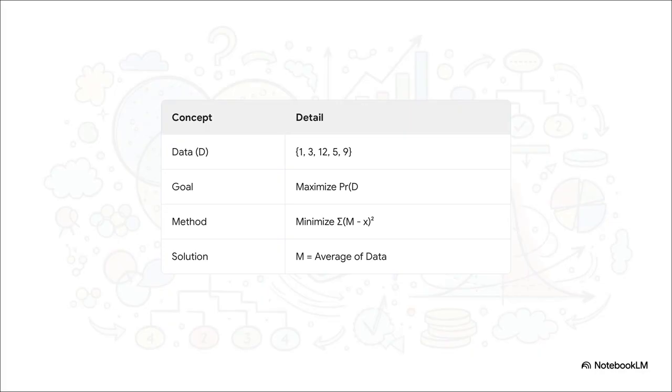Let's see how this works. Imagine we have this simple set of data points here. Our goal is to find the best possible model, which in this case is just a single number that explains this data. Now, if we assume the data was created with some random bell curve noise, it turns out that finding the model with the maximum likelihood is mathematically the exact same thing as finding the number that minimizes the squared distance to all the data points. And what number is that? You guessed it. In this very common case, the solution is simply the average of the data. All that fancy talk, and it comes down to the average.